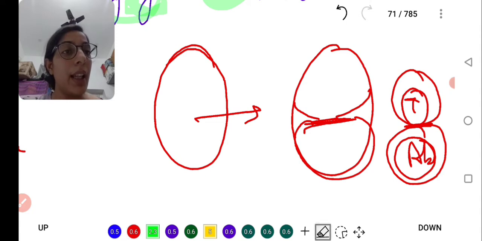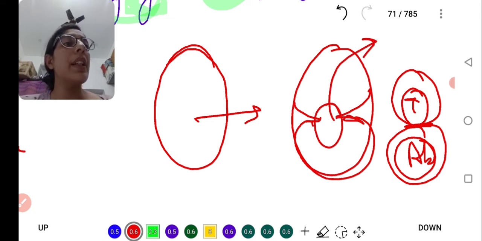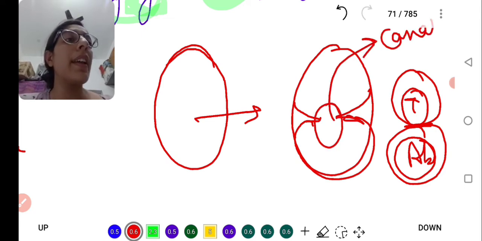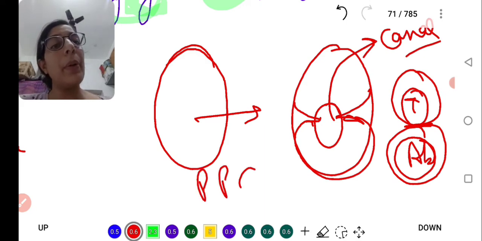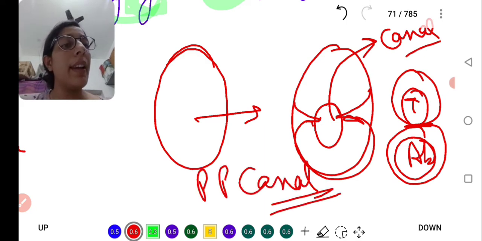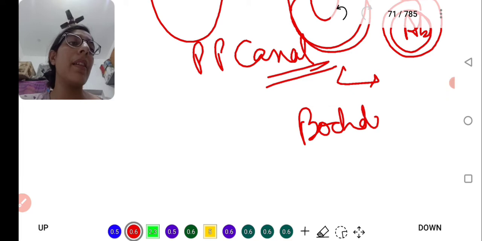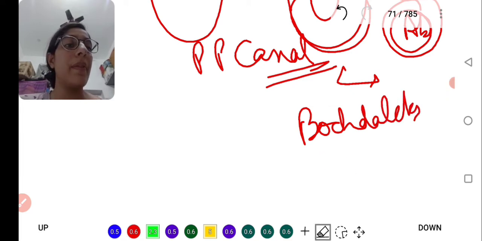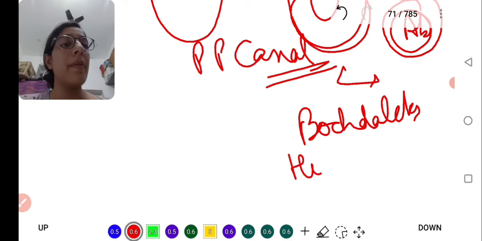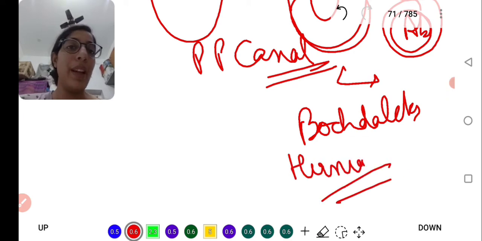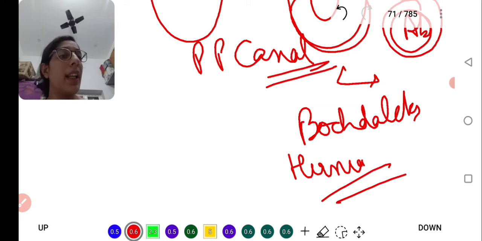When this part doesn't fuse, it leads to the formation of a canal known as the pleuroperitoneal canal and leads to Bochdalek hernia.